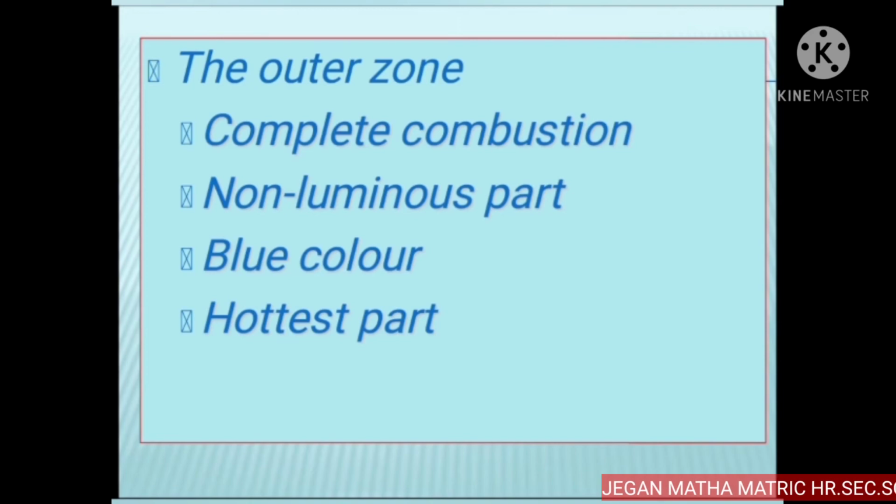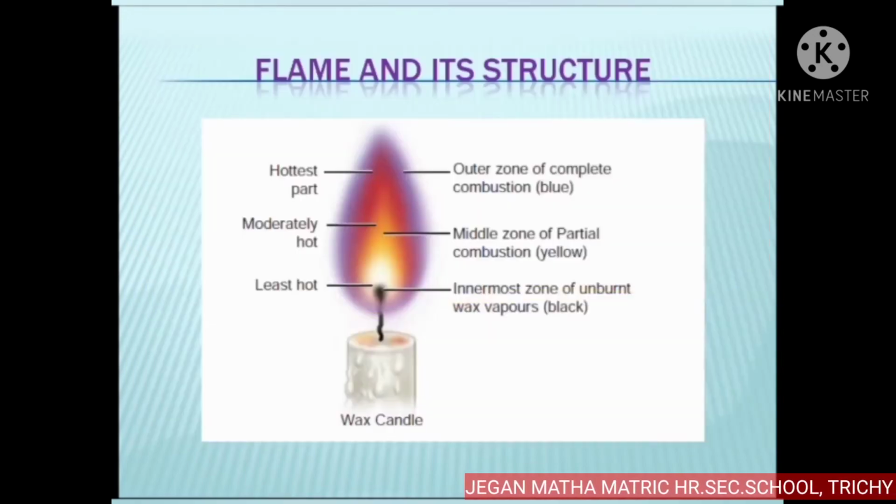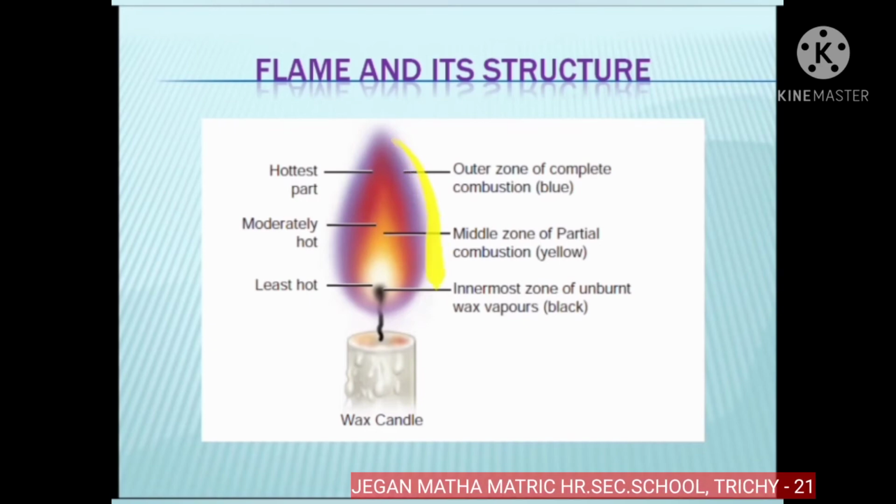The outer zone: complete combustion of the fuel takes place and the color of the flame is blue, and it is the hottest part of the flame. It is the non-luminous part of the flame. So see the outer zone. Complete combustion of the fuel takes place here and the color of the flame is blue. It is a non-luminous part of the flame.